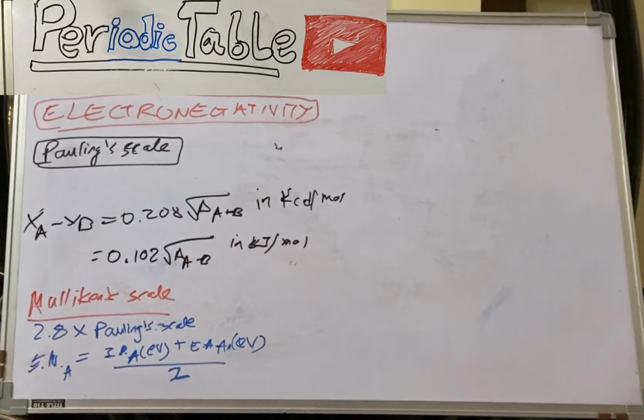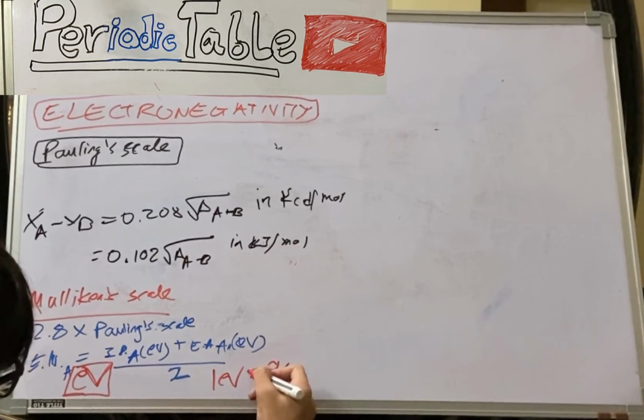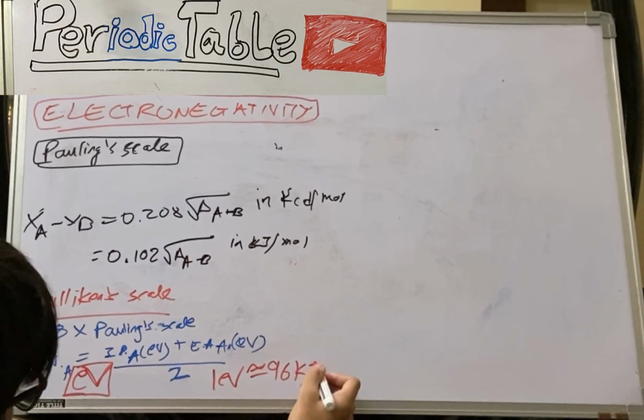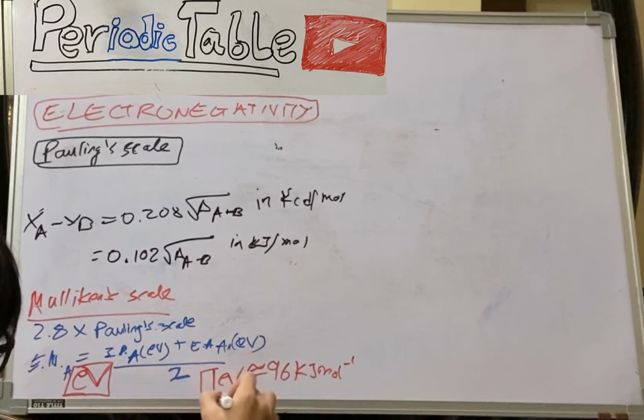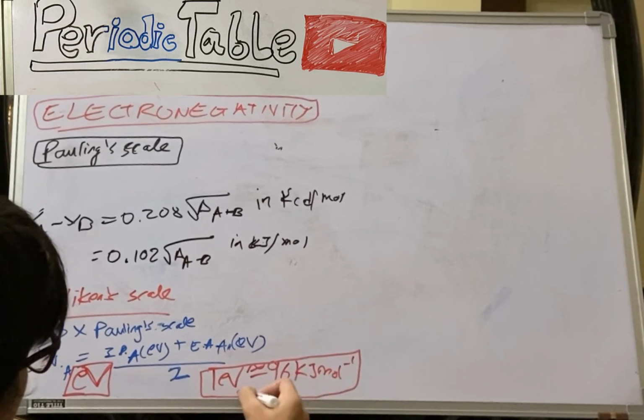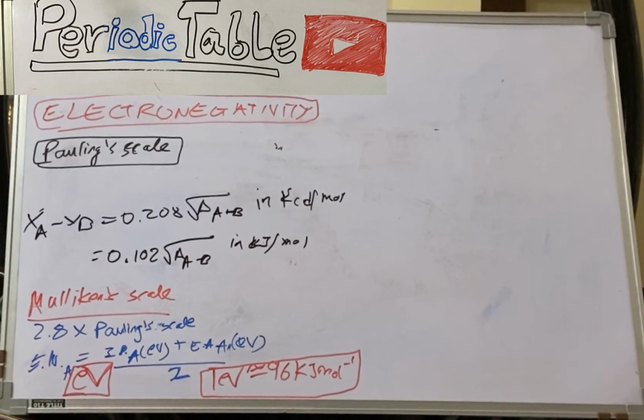But there is one thing to understand over here: they should compulsorily be in electron volt, otherwise you will get it wrong. I got it wrong in the exam, that's why I'm telling you guys. I took it in kJ per mole only. So 1 electron volt is roughly 96 kJ per mole. Just remember this. I don't want you guys to make the same mistake.